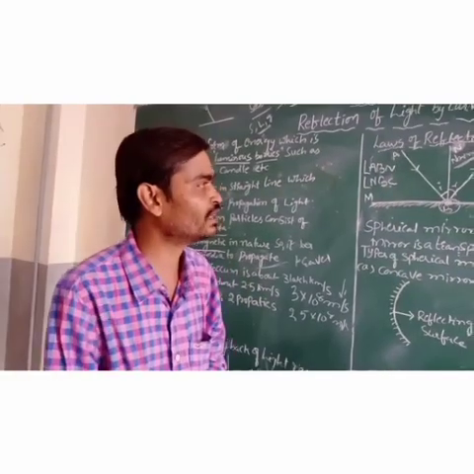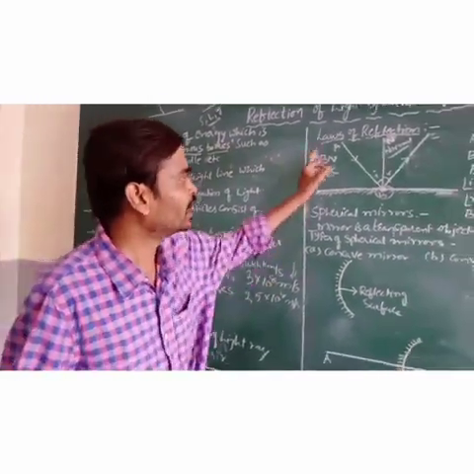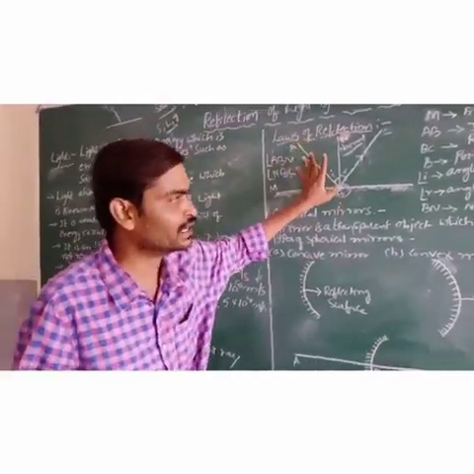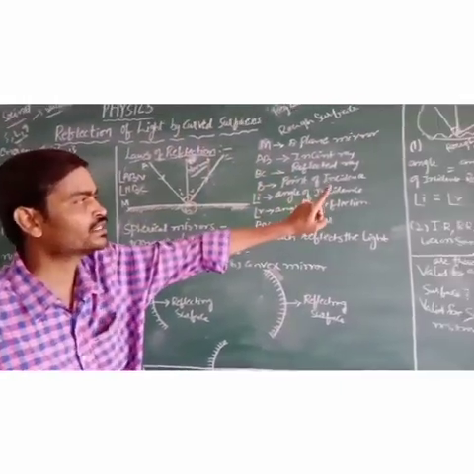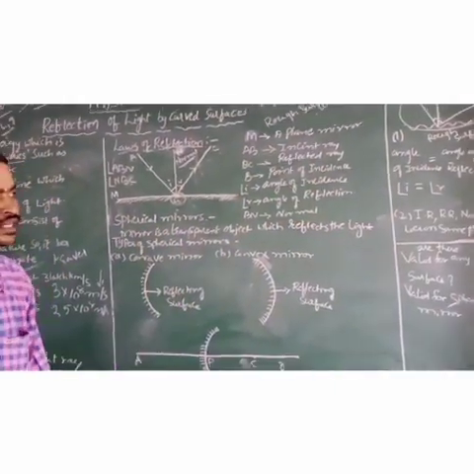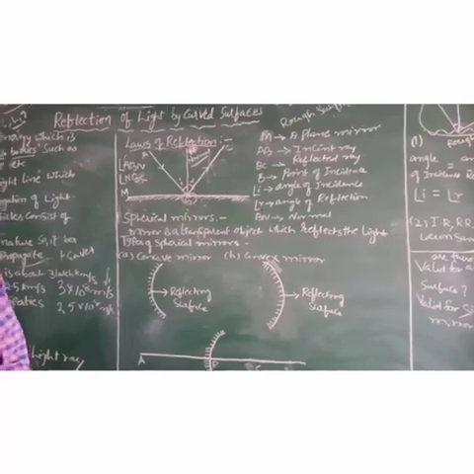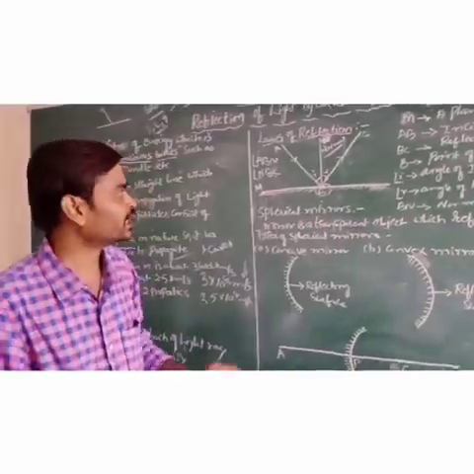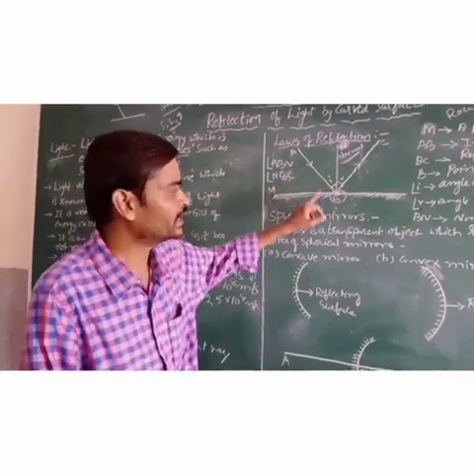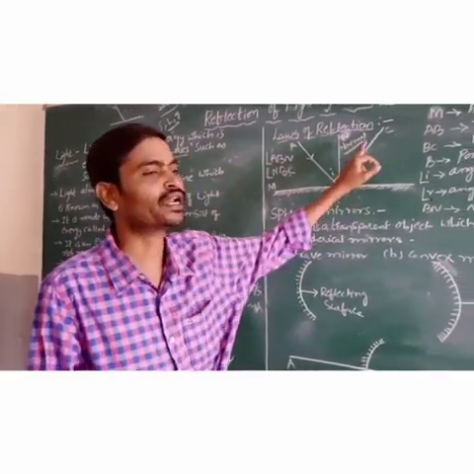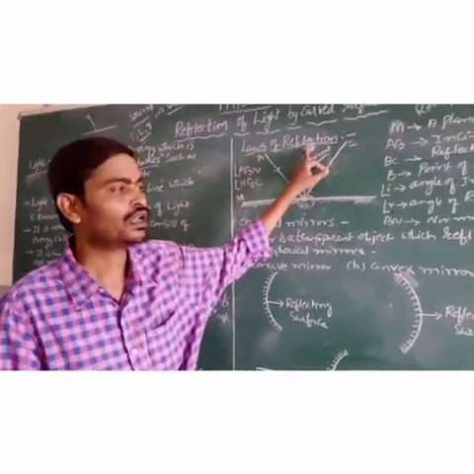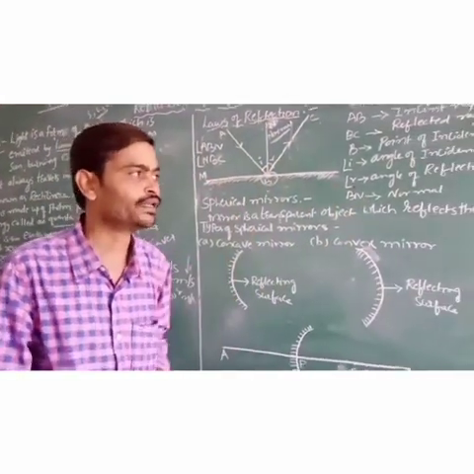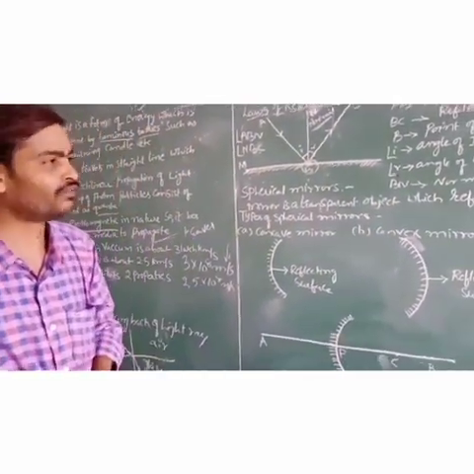Once again we will revise. When light gets reflected from a surface, the angle of incidence is equal to the angle of reflection, so we can write angle i is equal to angle r. And the second law is that the incident ray, the reflected ray and the normal all lie on the same plane. These two are the laws of reflection.